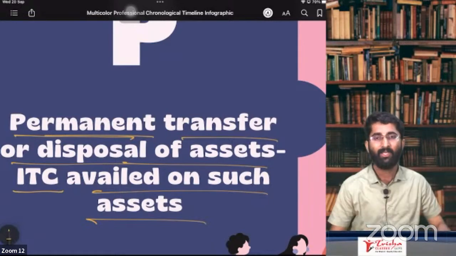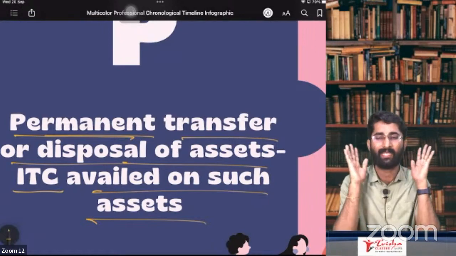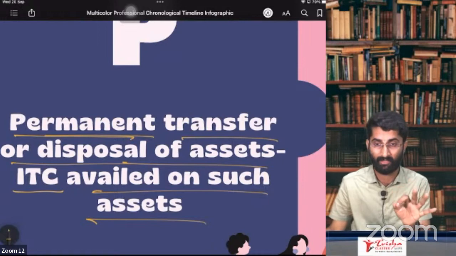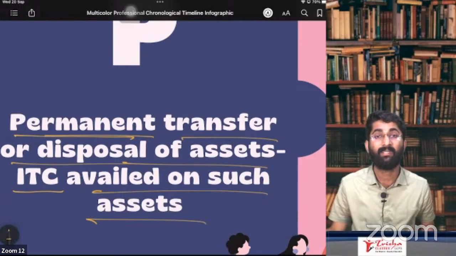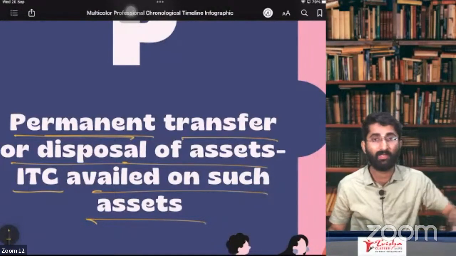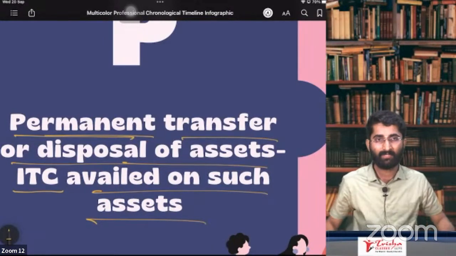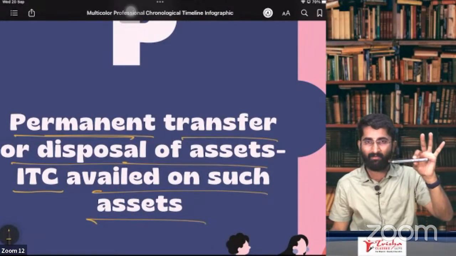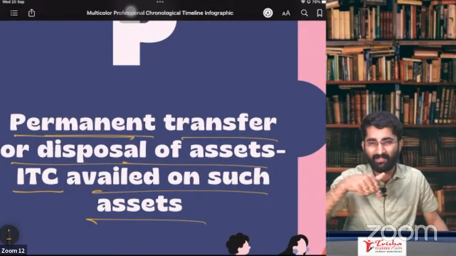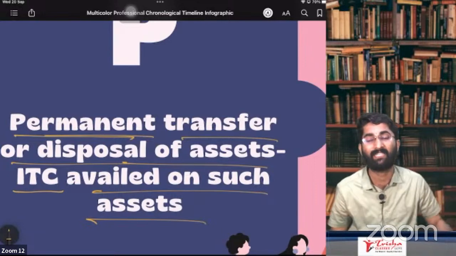Now remember, GST is the burden of the consumer. You are consuming one asset, so you are the one who has to take care of payment of the GST. Now think, I have purchased this mobile phone and I have given it free. Don't you think I am consuming this? Yes. In the eyes of GST, I am consuming this asset.